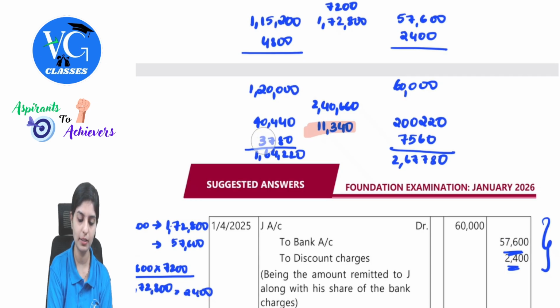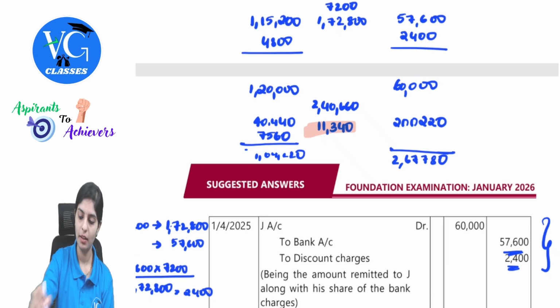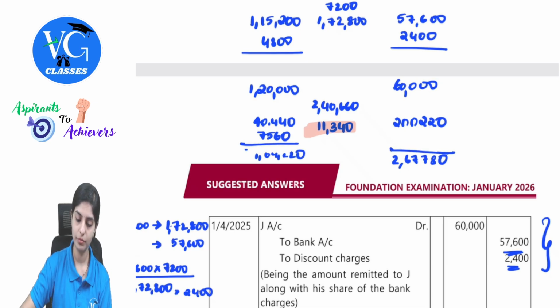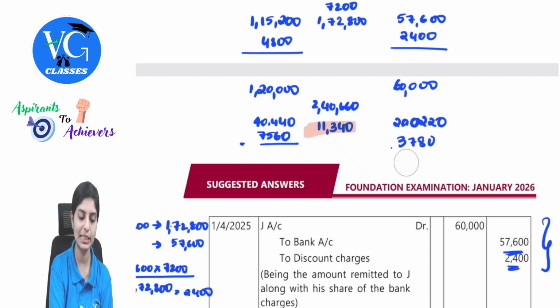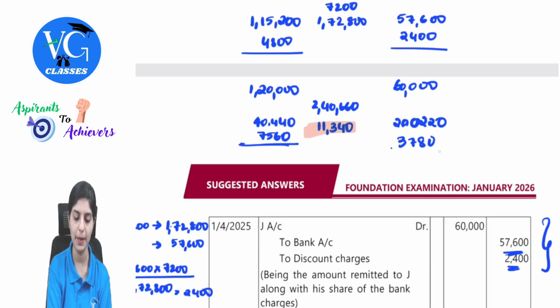Here we have just taken the interchanged amount because T received 7560 for this one, and 11,340 minus 7560 is 3780 for J. I took the interchanged amount there because that was given for T and this was for J.